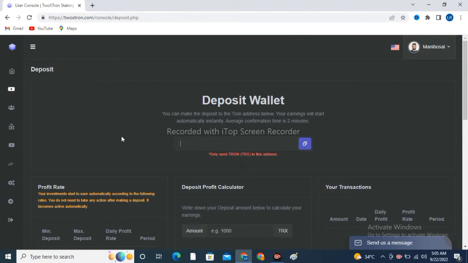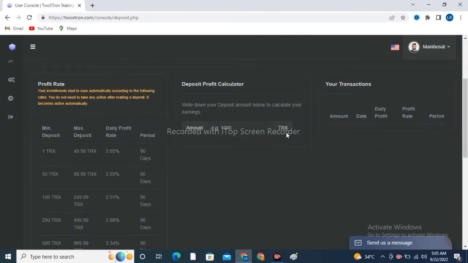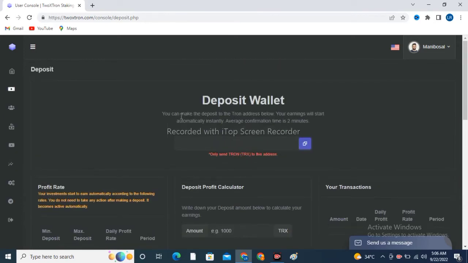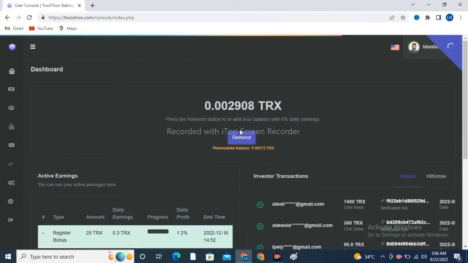You just have to put your wallet address here, and then put your email here, and put in how much you want to deposit on this website to take your mining speed to the sky.